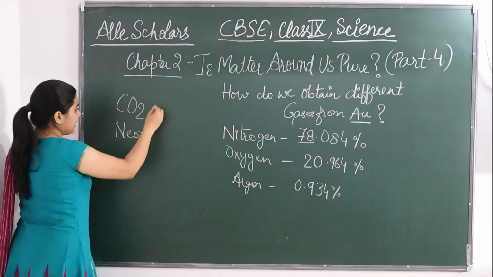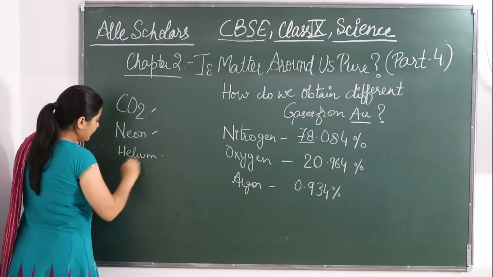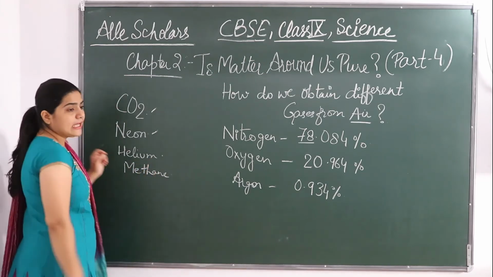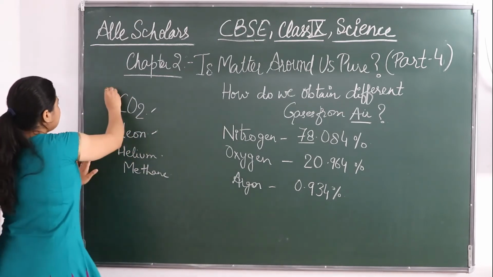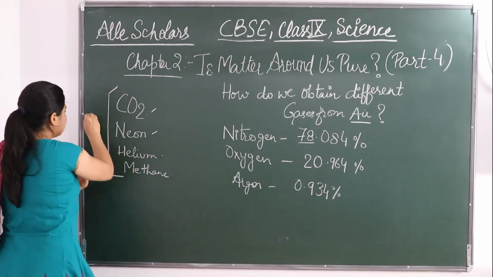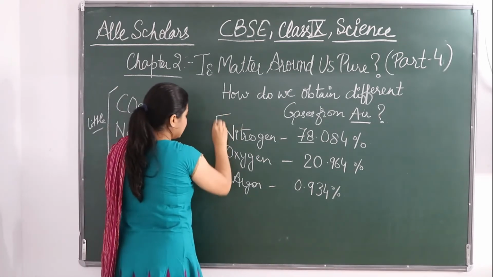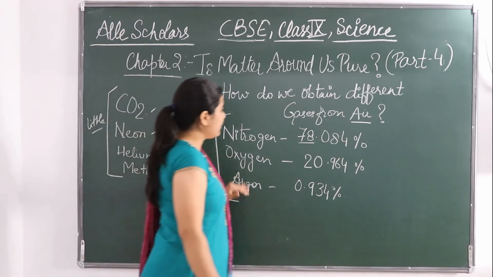Then you can say carbon dioxide, neon, helium is there, methane gas is there. Like this there are so many, krypton and all, but these constitute very little. So the major constitution is of these three gases, that is nitrogen, oxygen and argon.